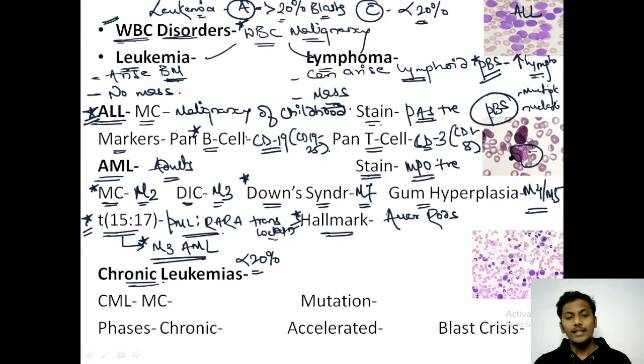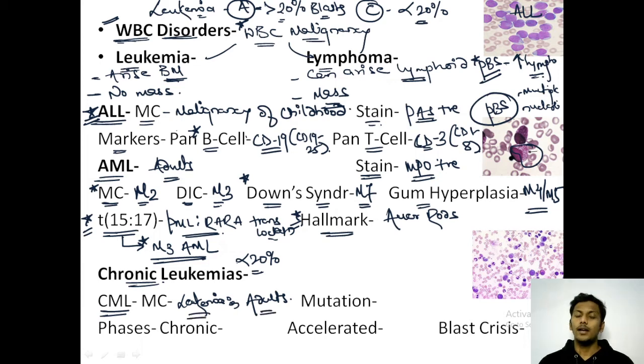The first one that we need to discuss is CML, also known as chronic myeloid leukemia. It is the most common leukemia in adults. Important. Which is the most common leukemia in adults? CML. And which is the most common leukemia in children? ALL. Important points that you need to remember.